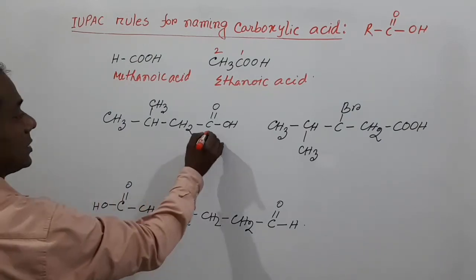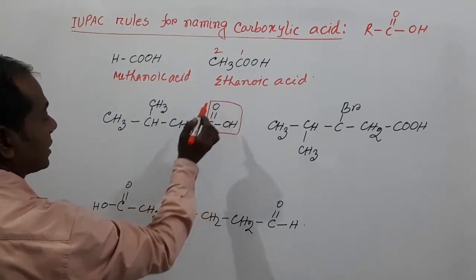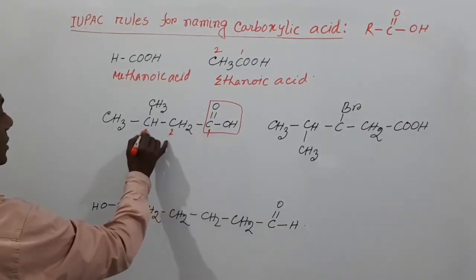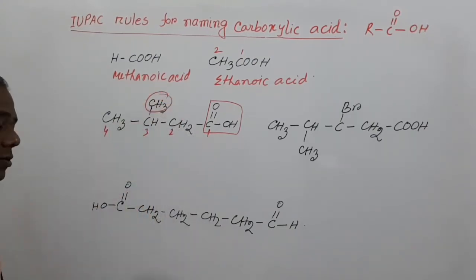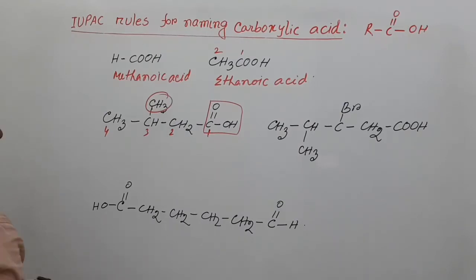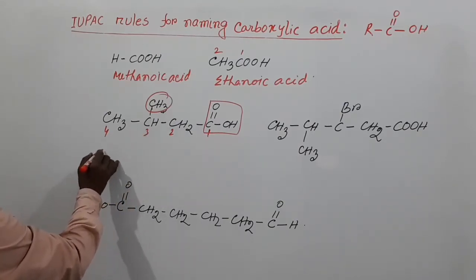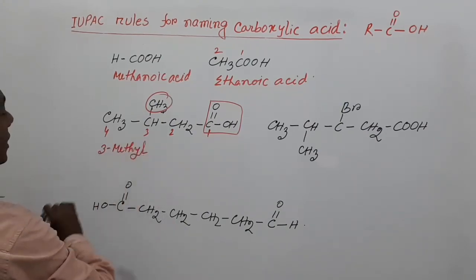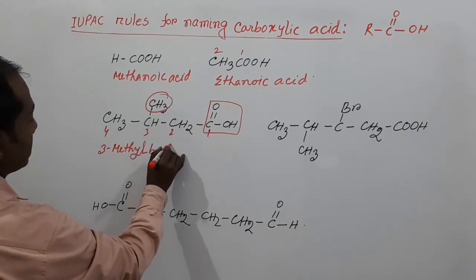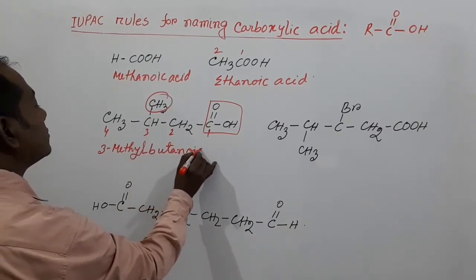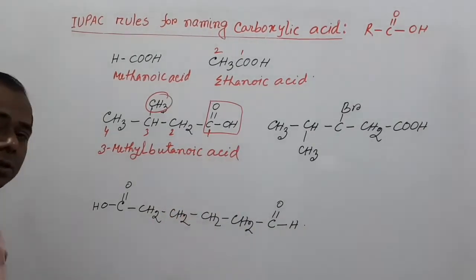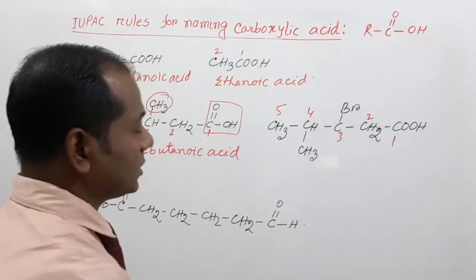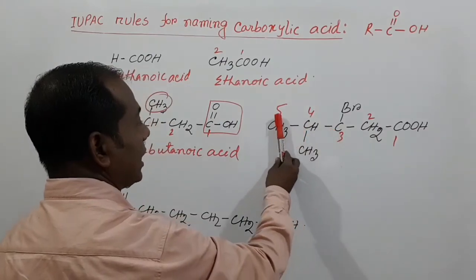And in this compound, this is carbon number 1, because this is the carboxyl group or carboxylic acid group. This is carbon number 1, this is 2, this is 3 and 4, and the methyl group is the substituent for this compound. So we can write the name of this compound as 3-methyl butanoic acid.